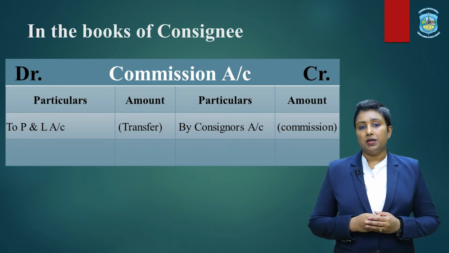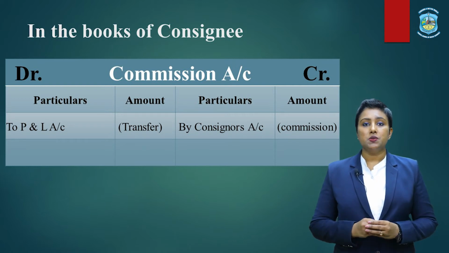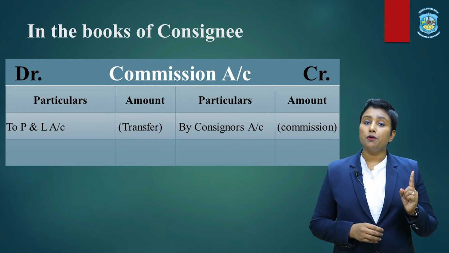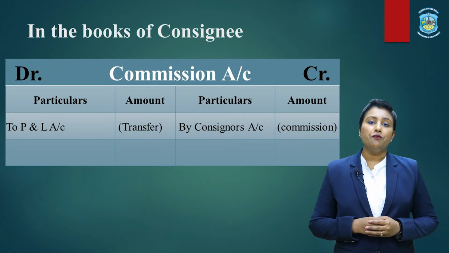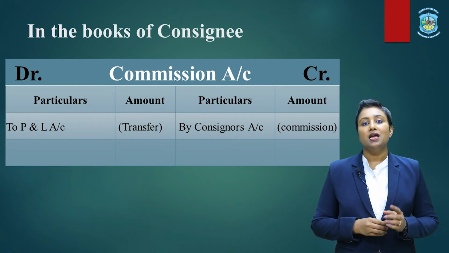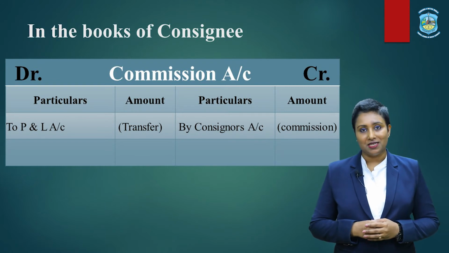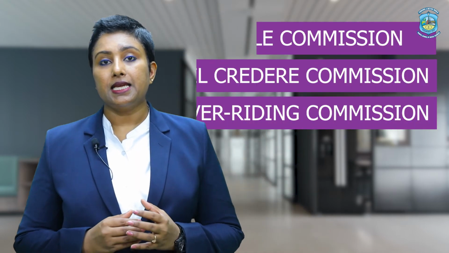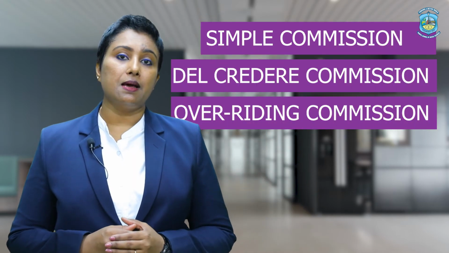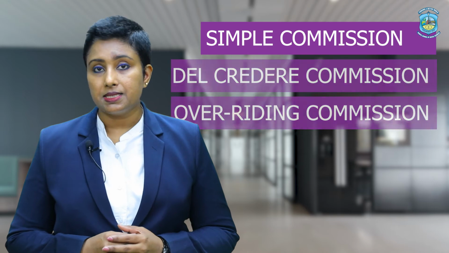Now, while closing this particular account, you simply have to transfer the entire amount of commission to the profit and loss of the consignee. Therefore, in the debit side, we record it as to P&L account, or to profit and loss account. Let us understand carefully how the commission account is credited, or how the commission is valued. In the first part of the video, I had already explained that there are three types of commission which can be agreed upon between the consignor and the consignee.